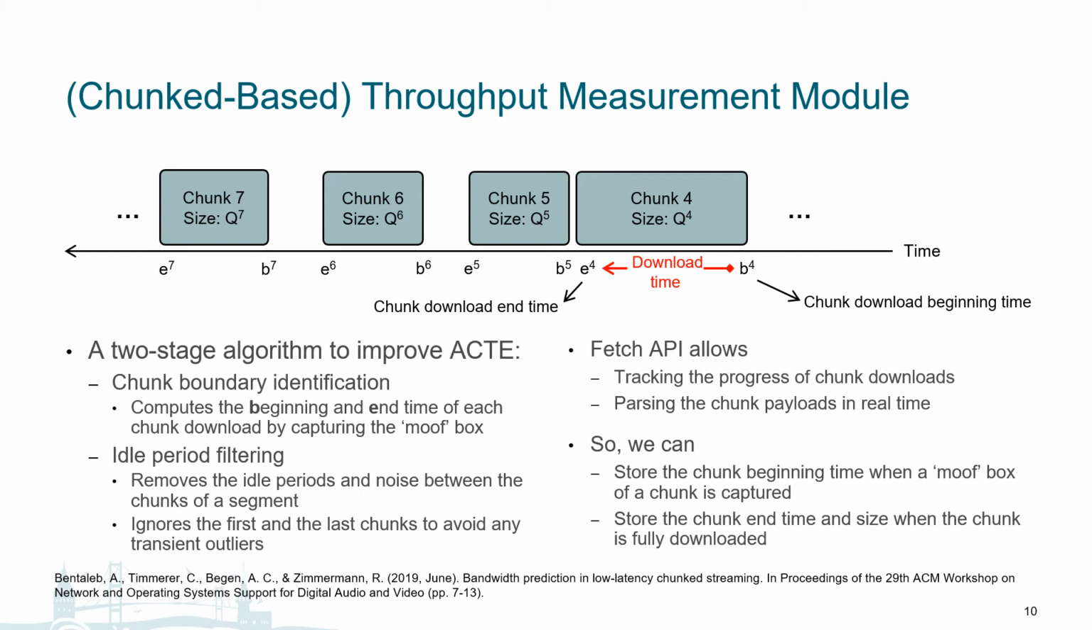In the second step, idle periods filtering. We then use this chunk timing information to remove the inter-chunk idle periods from the measured download time. We also employ other enhancements such as ignoring the first and the last chunks to avoid any transient outliers.